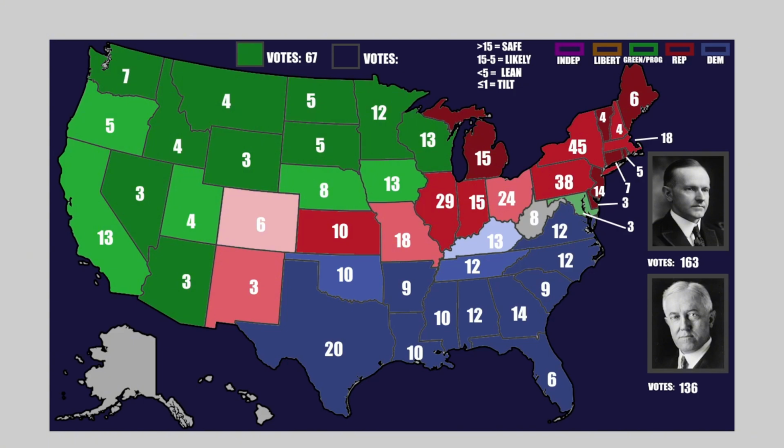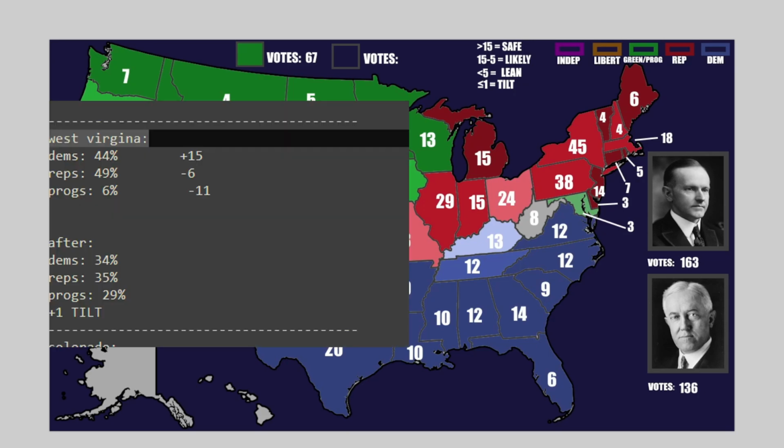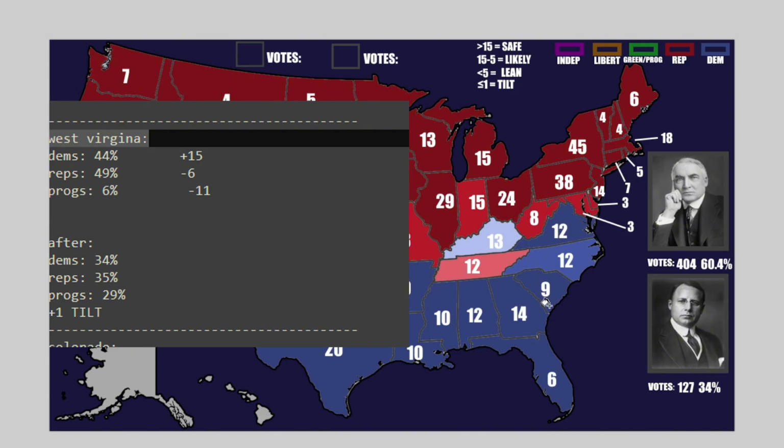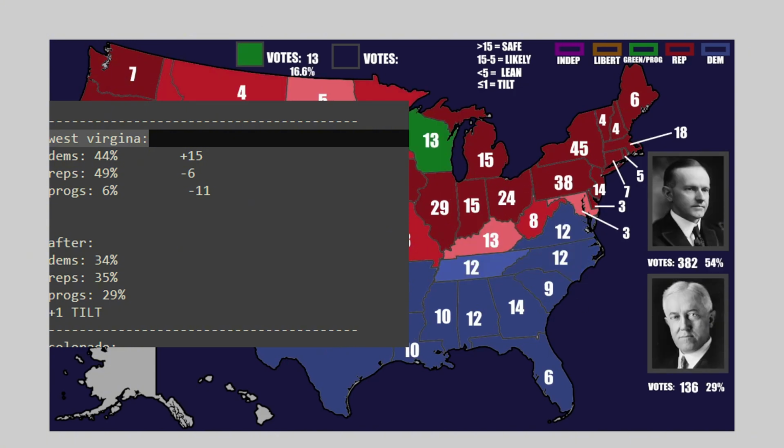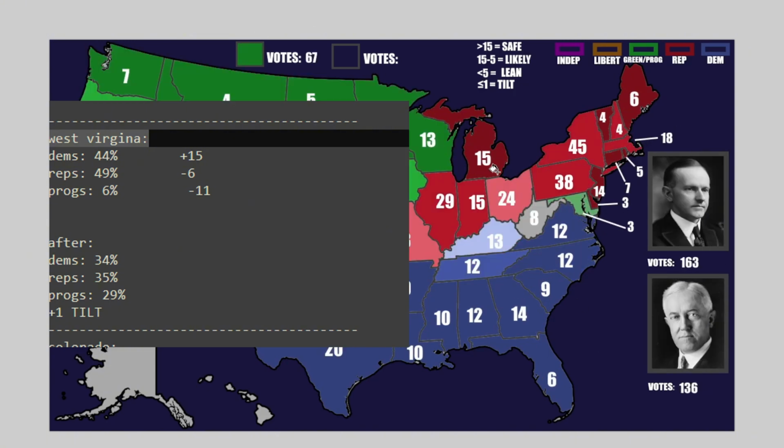Progressives come out of this election with 29% of the vote. Democrats come out of this election with 34% of the vote. And Republicans come out of this election with 35% of the vote. A very, very minor, very close victory for the Republicans, actually, in the state of West Virginia. As you can see, they are able to hold it just like they did in 1920 and just like they did in real life, even though it's just so much closer this time.